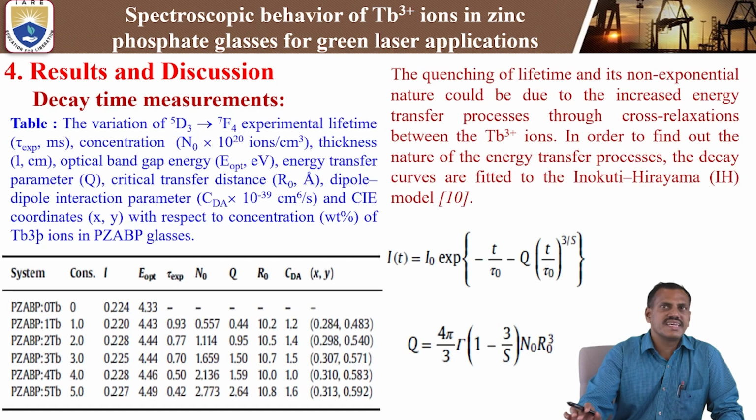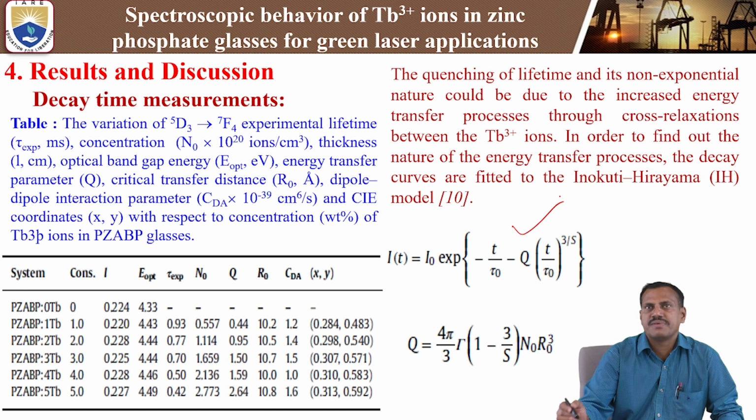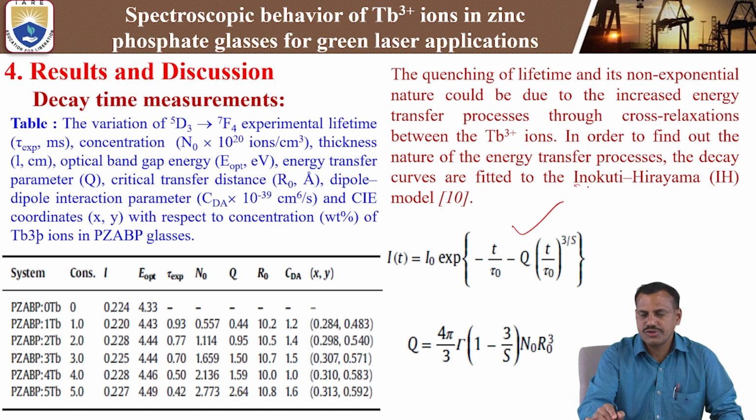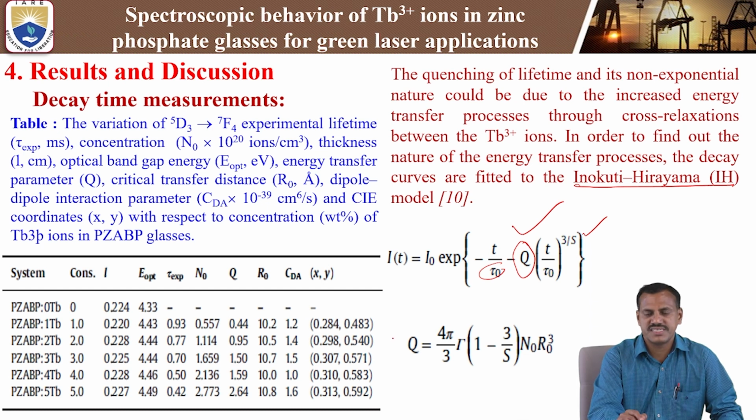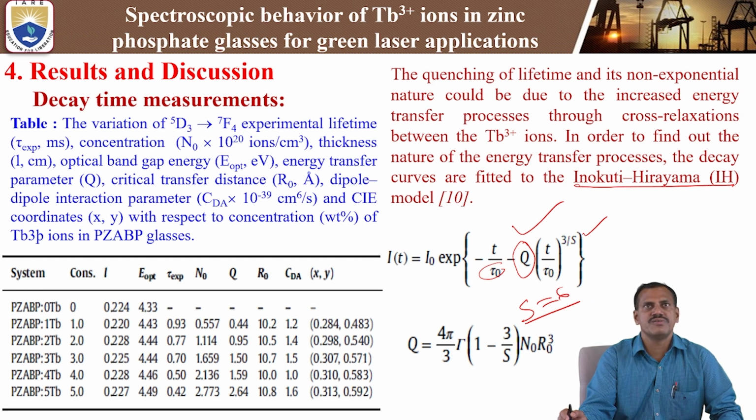Next, from the decay time measurements we calculated the IH parameters, that is, the Inoue-Hirayama model. The IH model is well fitted for the 5D3 transitions. The equation is I(t) equals I naught exponential of minus t by tau naught minus Q times t by tau naught to the power 3 by S. Tau naught is the lifetime at the lower concentration of the terbium-3 plus ion, and Q is the energy transfer parameter. S is the order: S equal 6 means dipole-dipole interaction, S equal 8 means dipole-quadrupole, and S equal 10 means quadrupole-quadrupole interaction. In our present study, it shows S equal 6. So in our study, the energy transfer takes place through dipole-dipole interaction.